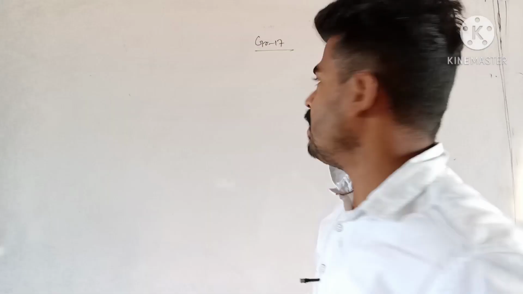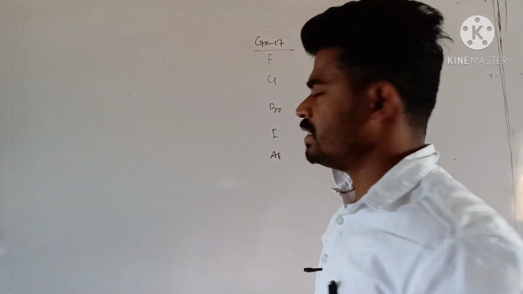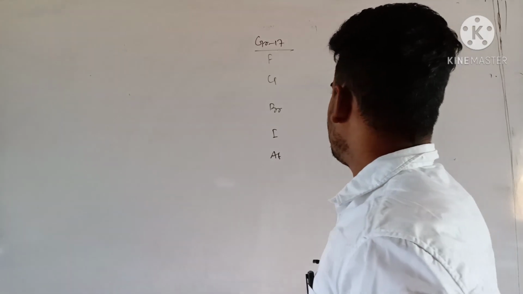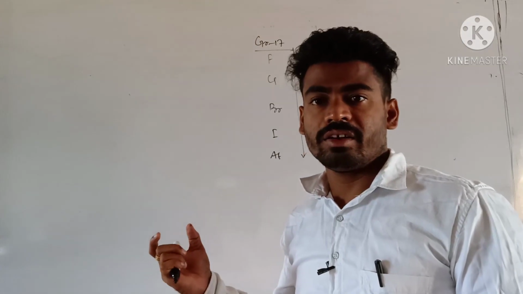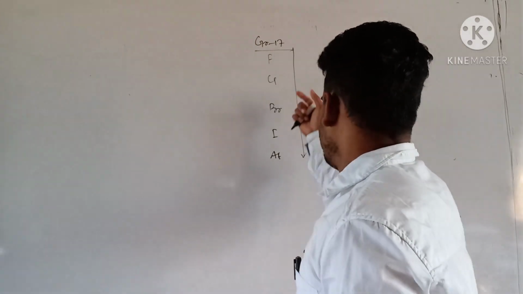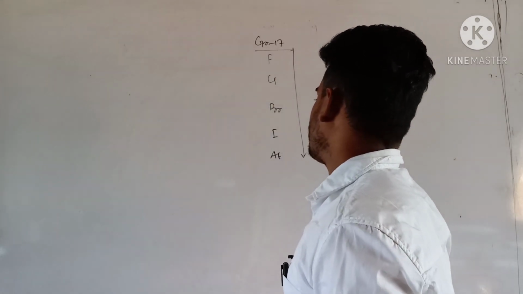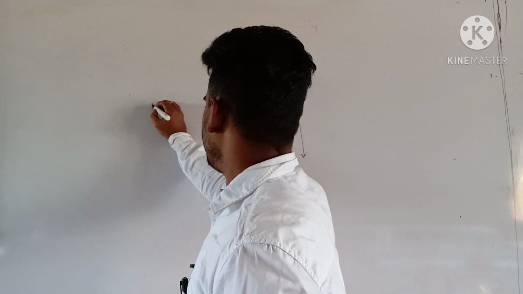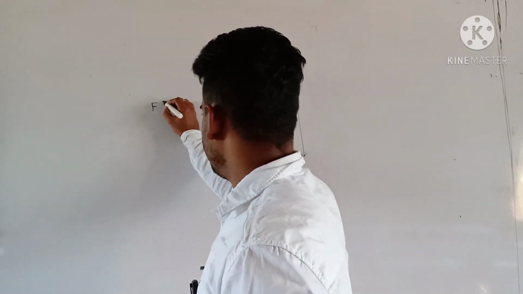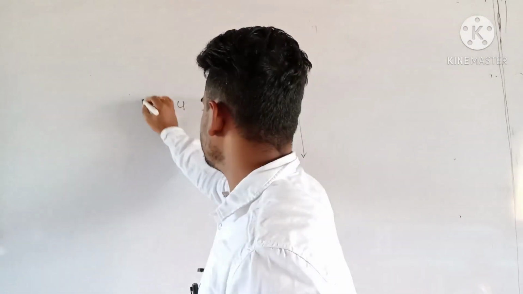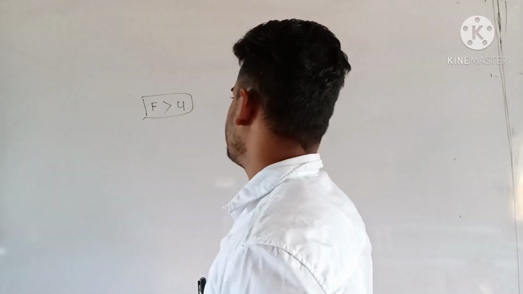Okay, so group 17 elements: first element fluorine, chlorine, bromine, iodine and astatine. These are the group 17 elements. So as I have told you, whenever you move from top to bottom, the negative electron gain enthalpy decreases. So the genuine order should be that the electron gain enthalpy of fluorine must be greater than that of chlorine as per the general trend. But the case is reverse.